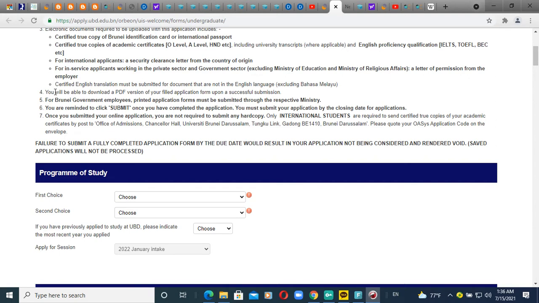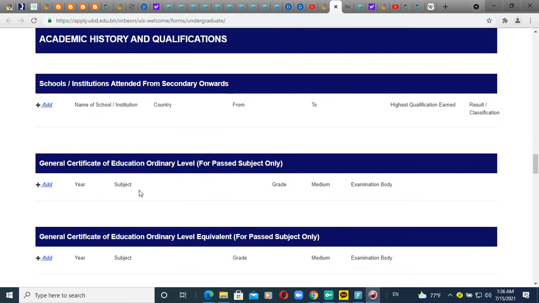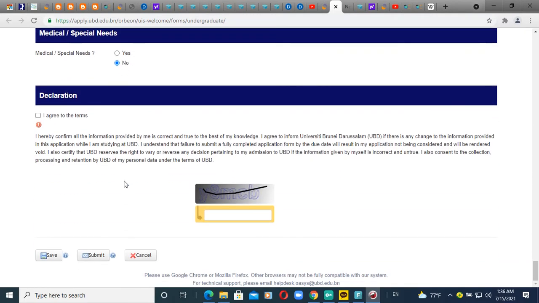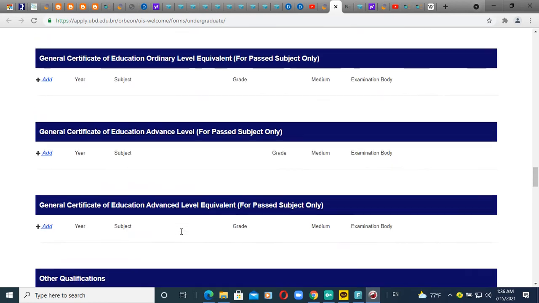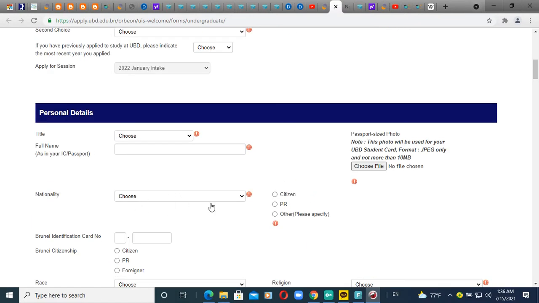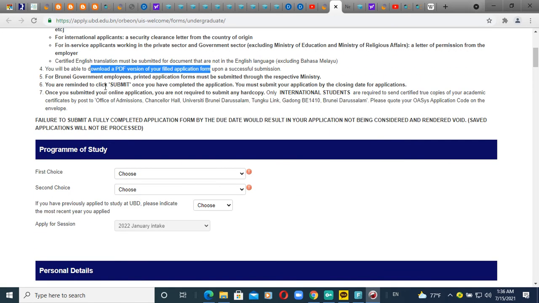And then after you submit your online form, everything is done and you have submitted your online form, and then they will send you the email. In this email, they will send you the PDF version of this form, and you can download the PDF version and print it wherever you want. The part for Brunei government employees is not for international students, so don't care about that.